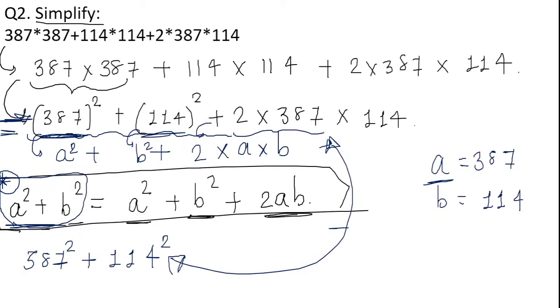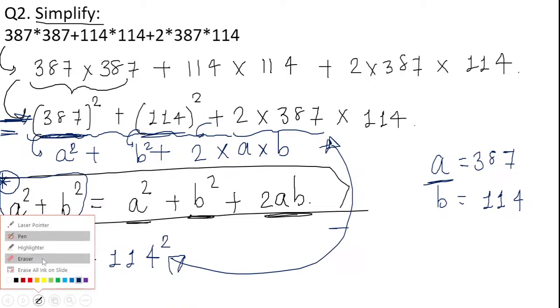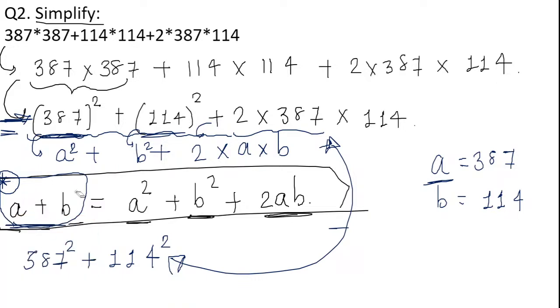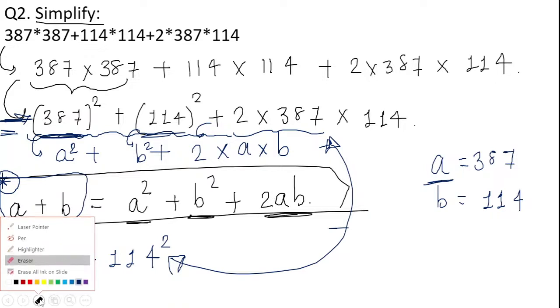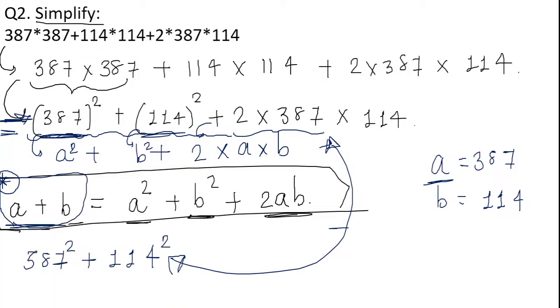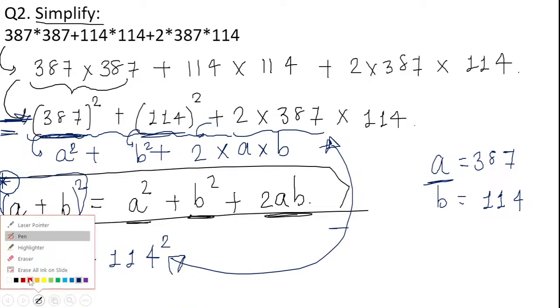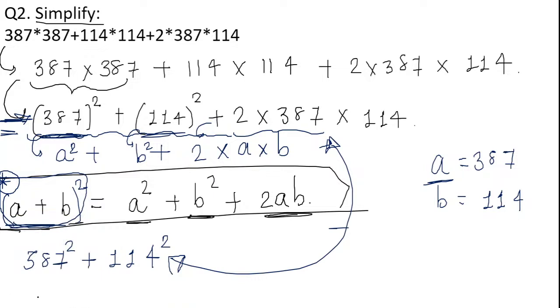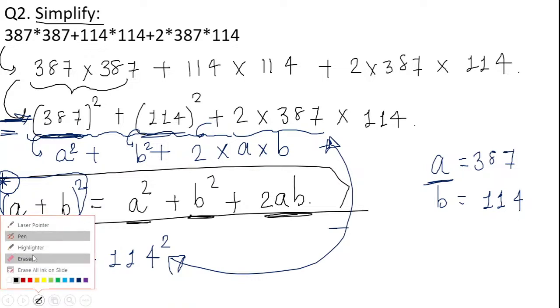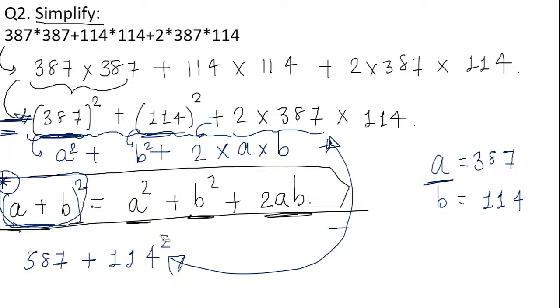Sorry, 1 second. Just a minute. This is not a square plus b square. It is a plus b the whole square. Okay. So here you have to write a plus b whole square. So here can I write this as 387 plus 114 square? Yes. Okay.